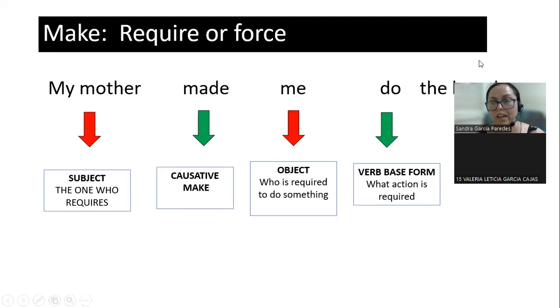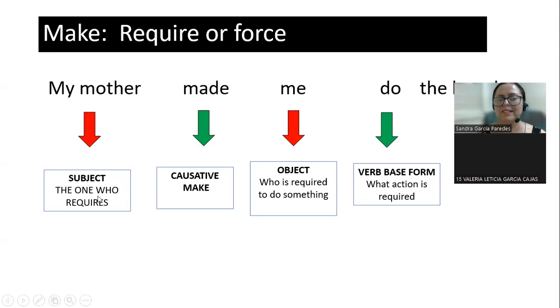The verbs make, get, and have. When you use make, it's because this is require or force. So the person is not asking you to do something. The person requires you to do something. So my mother made me do the laundry, and this is the structure.